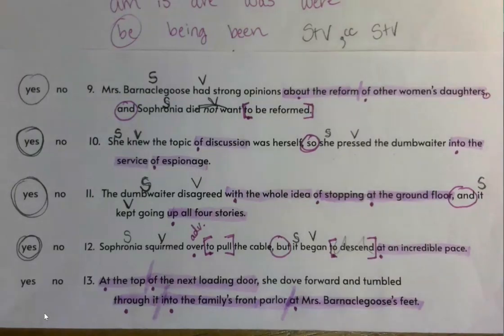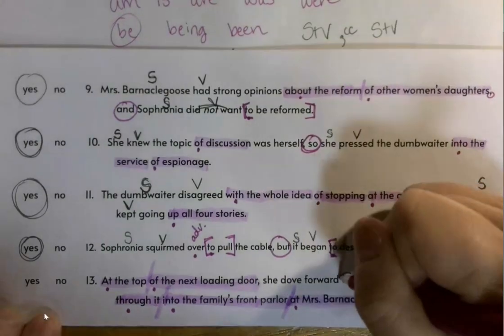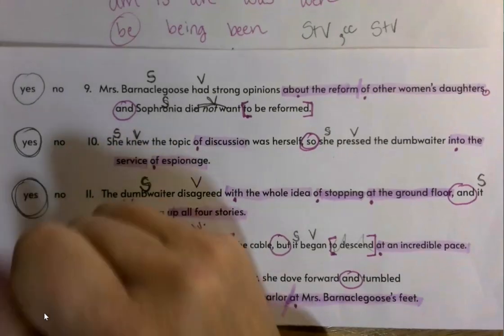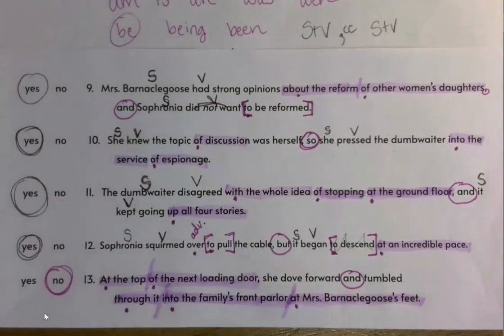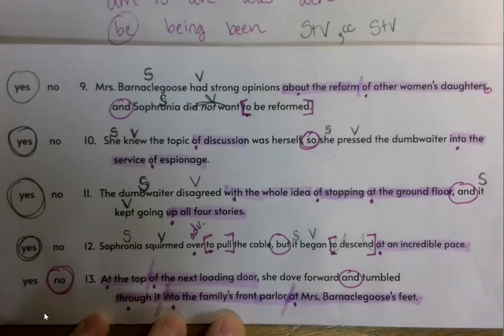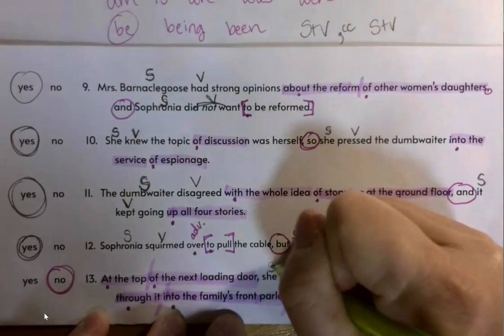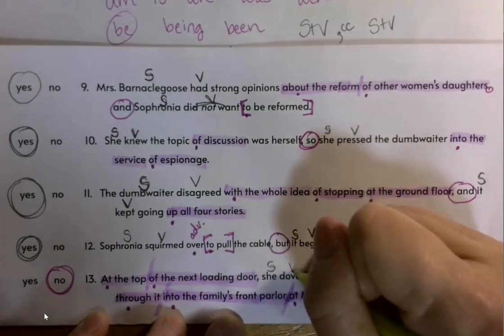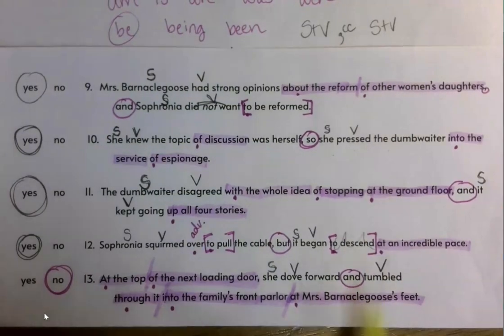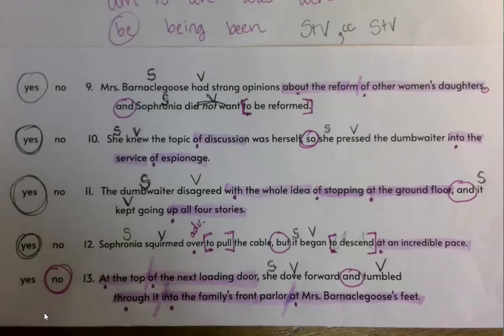All right, I'm going to go look for my conjunction, and I see and. I can tell right now that this is not going to be compound. I see a conjunction, but it does not have both a subject and a verb, or it doesn't have a comma, so it's not going to have a subject and a verb. If I look at the sentence, it says, she dove forward and tumbled. She is my subject. What did she do? She dove and tumbled. So I have two verbs, but this side does not have a subject. So that would not be a compound sentence.